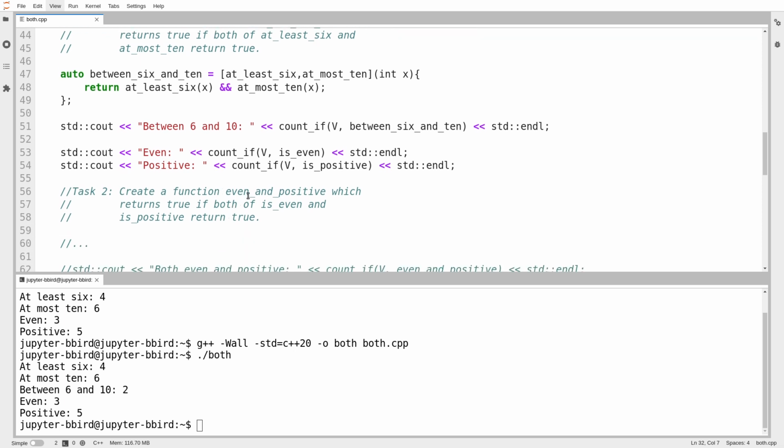Create a function called even and positive, which returns true if both is even and is positive. Didn't I just do this? Am I going to have to do the same thing again? Wait a minute, don't we not like duplication in a course like this? Don't we want to avoid redundancy?